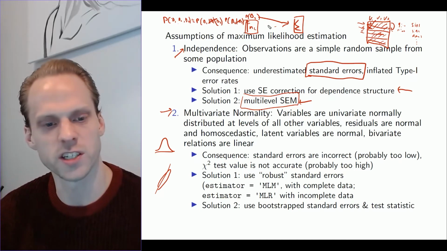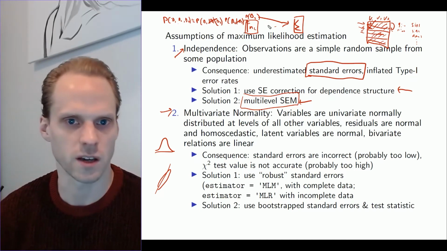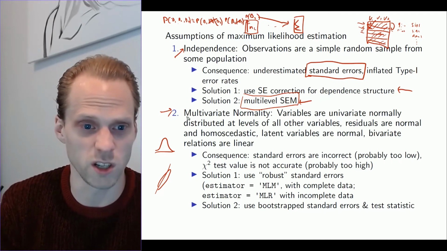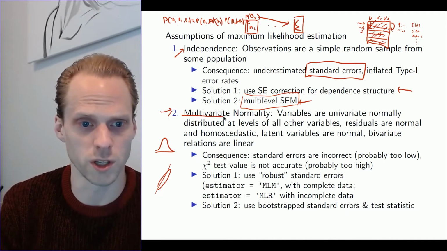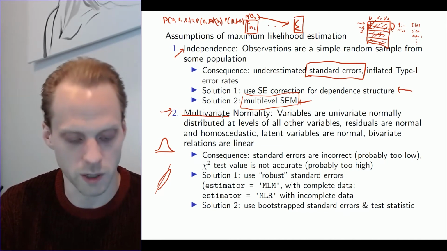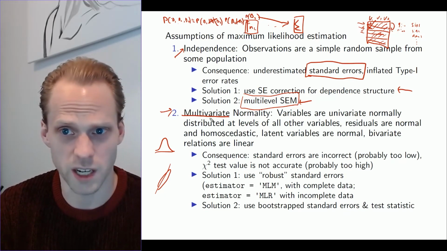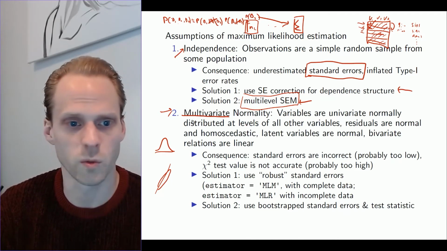It's also not an easy assumption to get around. It's not like we choose that just because we like the normal distribution. It's pretty much one of the only easy to use multivariate distributions with many items where you can model things. And there are some other things you can do, but multivariate normal is really, for continuous data, by far the best choice because there are so many good properties.